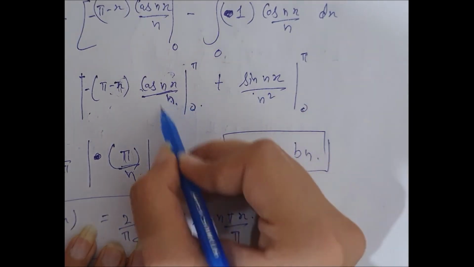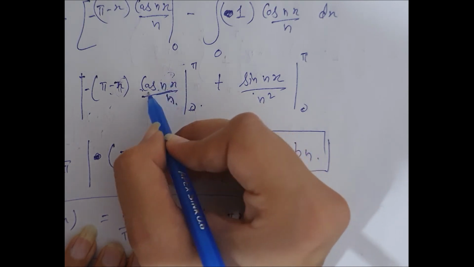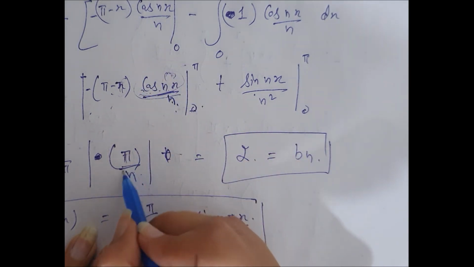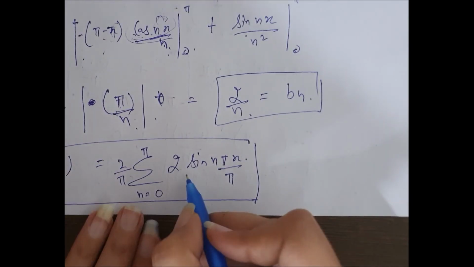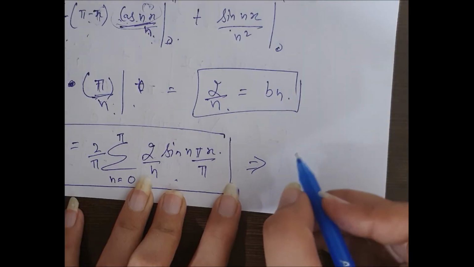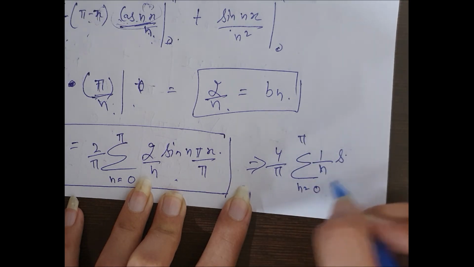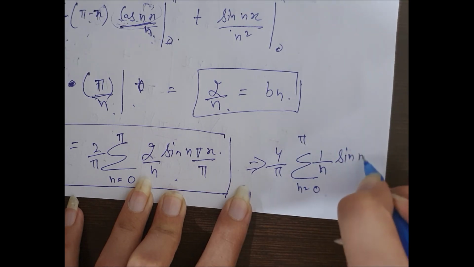Pi by n. If we put the lower limit here, this will be cos 0. Cos 0 is 1, so 1 by n. So this will be pi by n. It will be 2 by n. Here 2 by n. So its result will be 4 by pi summation 0 to pi, 1 by n sine n pi x by pi.